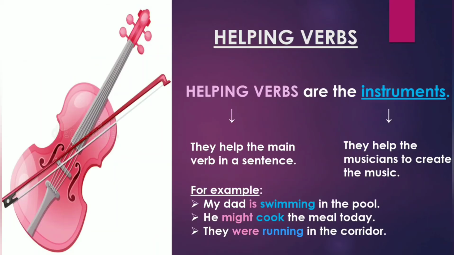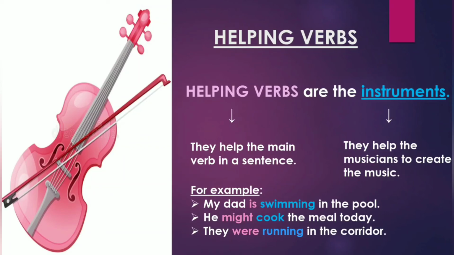Now talking about the helping verbs. As I told you that helping verbs are the instruments. We all know that instruments help the musicians to create the music, right? Similarly, helping verbs help the main verb in a sentence. For example, my dad is swimming in the pool. He might cook the meal today. They were running in the corridor.